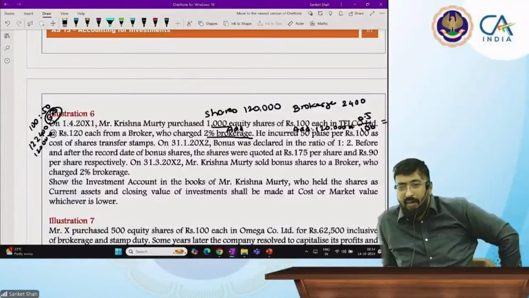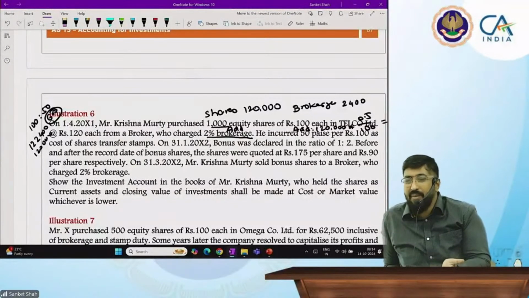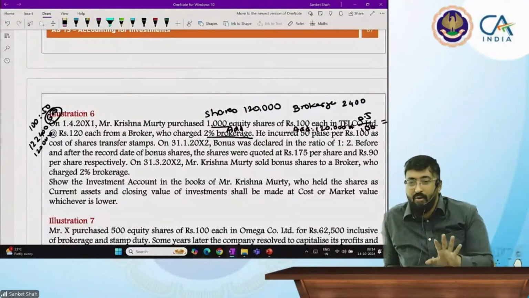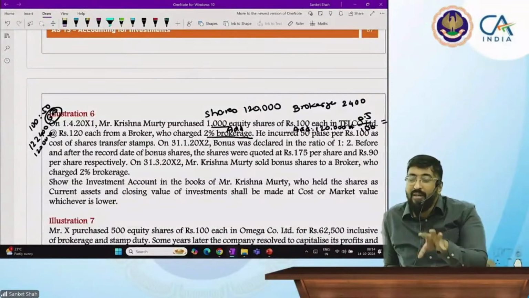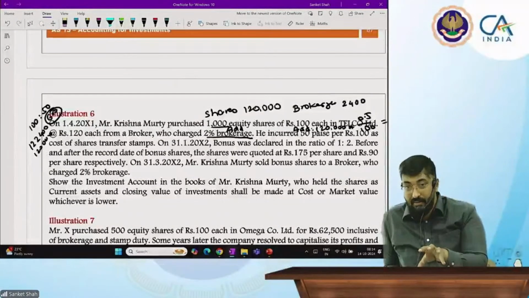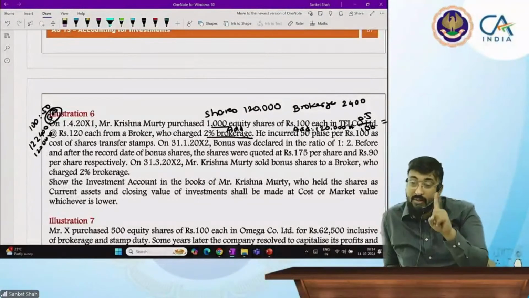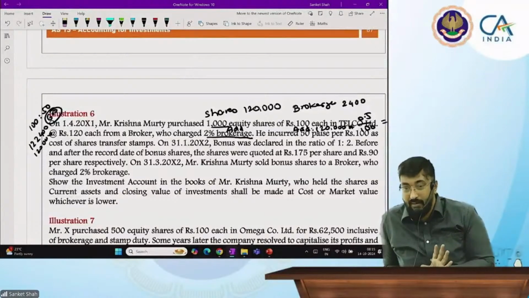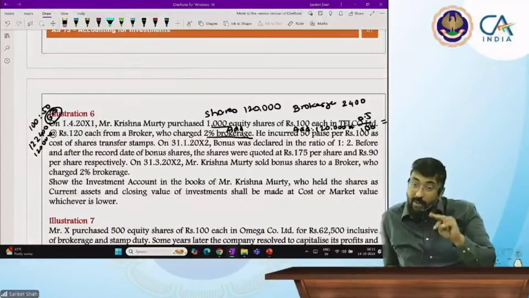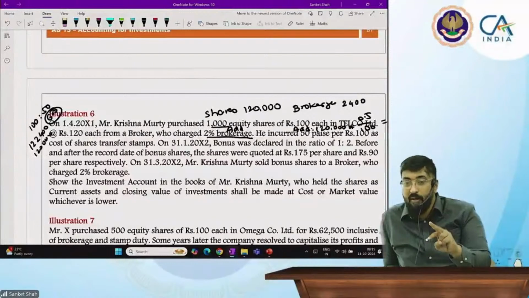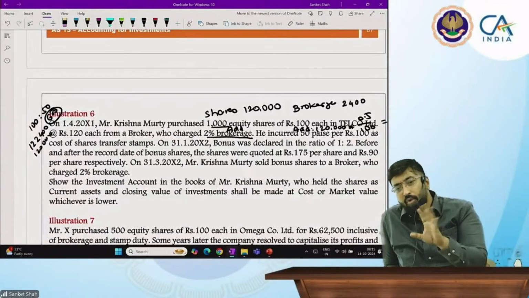It's not very difficult. See, these are day-to-day transactions, beta. Why do you have fear in mind, you know? Because you are looking at it for a study purpose. And whenever we are doing something for study purpose, we always have fear in mind. And if you enjoy this process, that भाई ये तो real life है, so you will always enjoy. So you are going to become a chartered accountant.